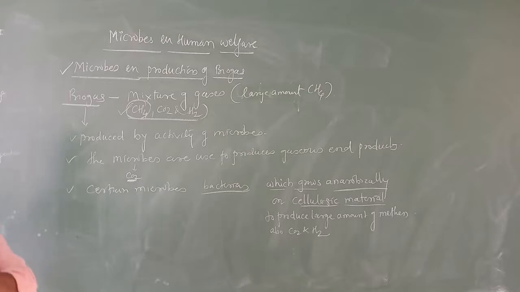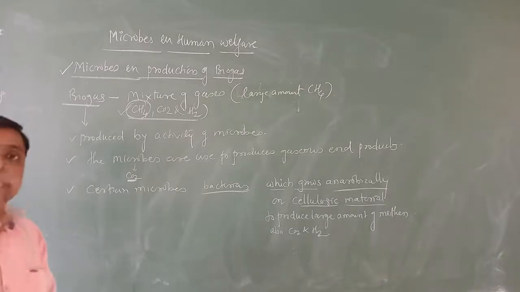This thing you are going to know first. What I told you, I am going to read here. Different microbes are going to produce different types of gaseous end products during their metabolism and growth. And the different types of gaseous products depend upon the different kinds of organic substrate they utilize.